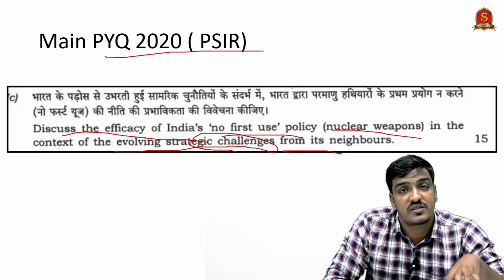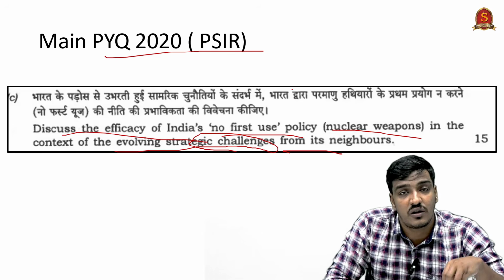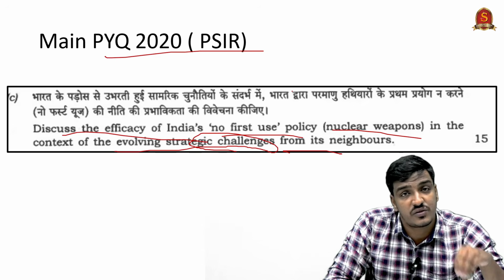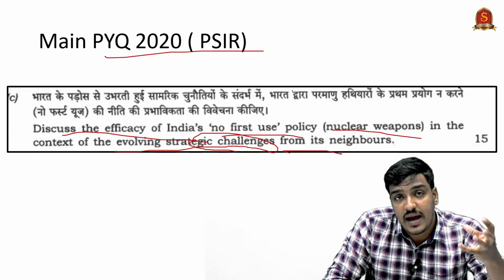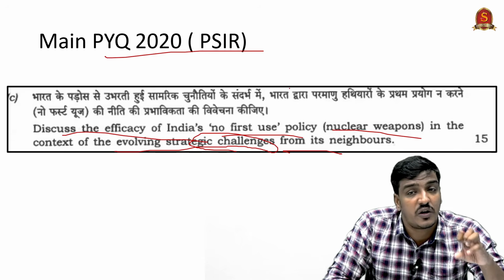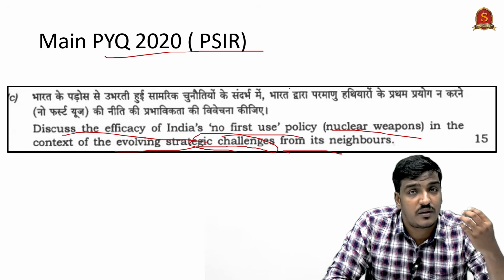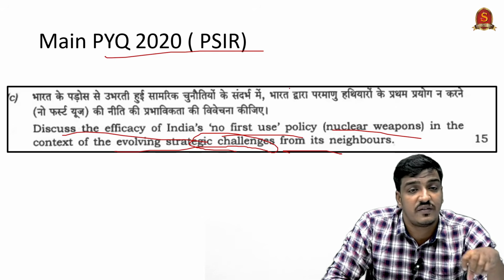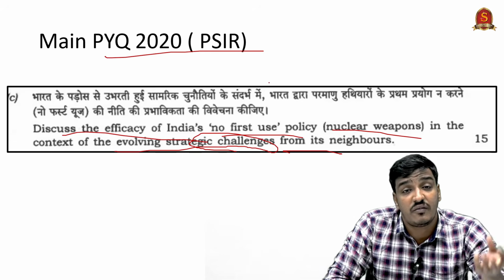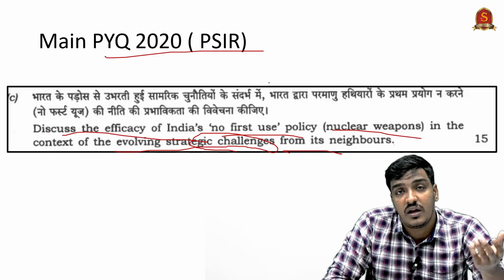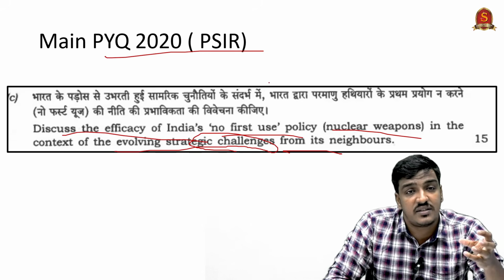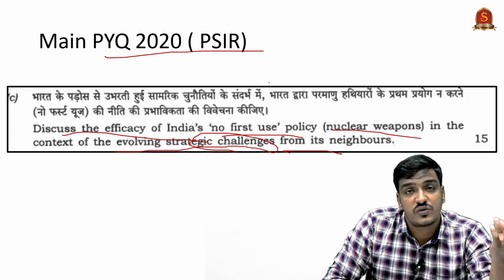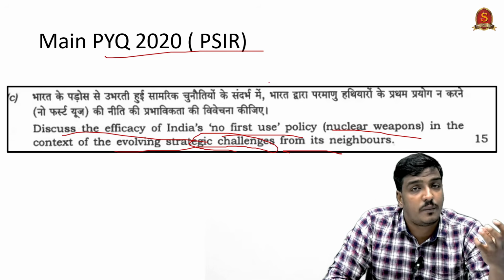This question is very relevant in today's situation also, and students are encouraged to take this question and prepare an answer with respect to the no first use policy as well as the nuclear strategy or nuclear policy with respect to India's current situation, as well as the evolving strategies at the global level, the challenges in it, and also the neighbors' position with respect to the usage of nuclear weapons in a comprehensive manner.